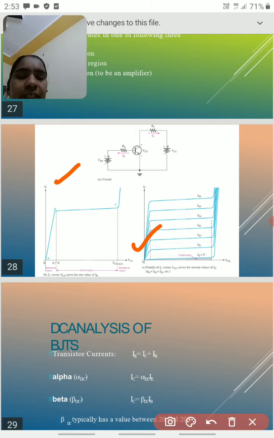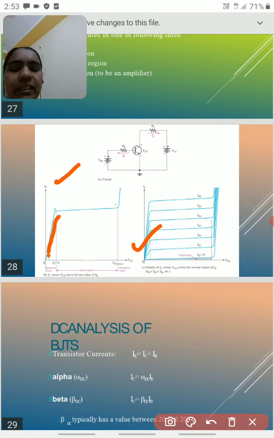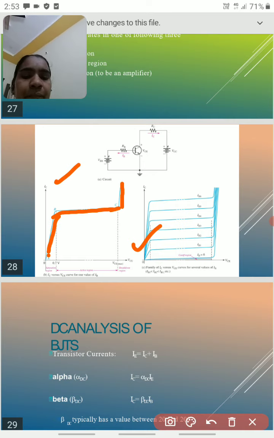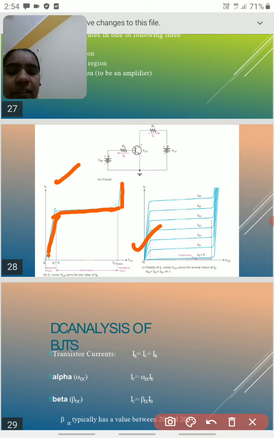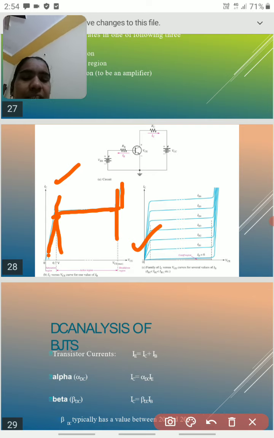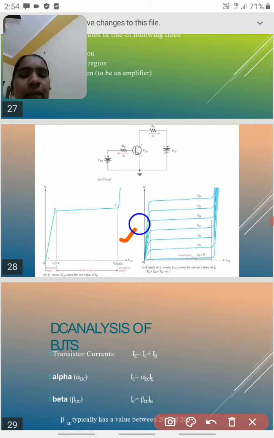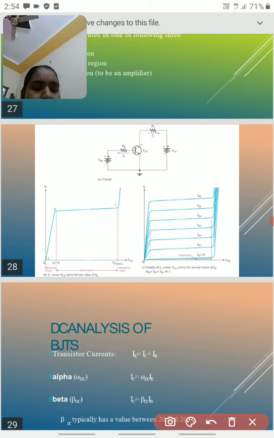If we increase the voltage, the current increases slowly, then rapidly, and then it gets a constant value, the maximum saturation value. In between, this area we call the active region. In this way, this is the circuit characteristics of the transistor.